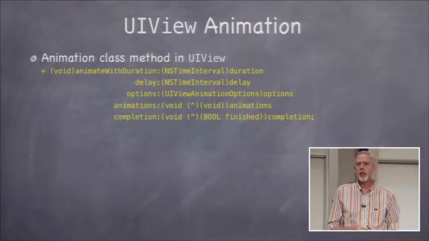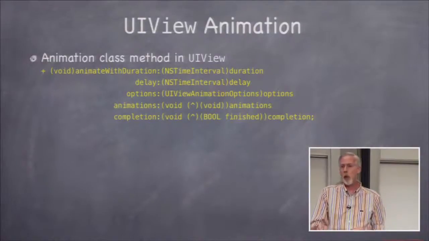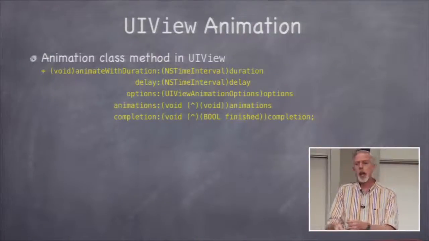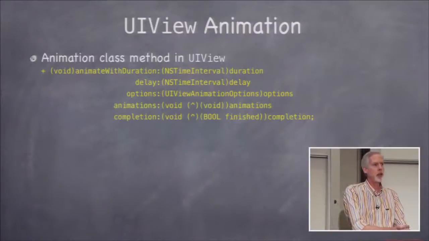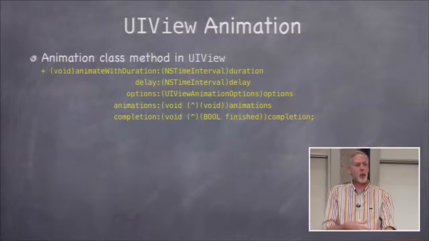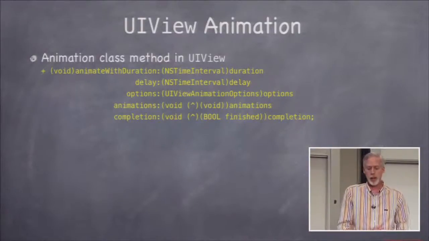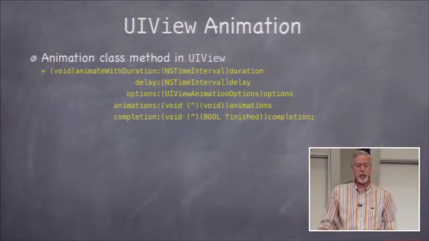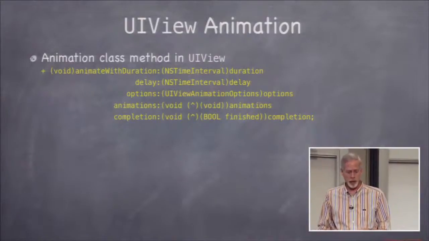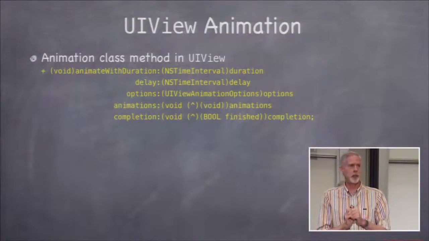Okay? Delay is how long to wait to start doing it. And why would you want to delay? Well, because sometimes you want to chain animations. You want to do one animation first that takes 2 seconds, then you want to do another animation after that. Well, there's 2 ways to chain. One is to delay the second one, using this delay second argument, or there's a completion block. You see the completion block at the bottom there. You can actually do another animation in that, because that completion block is called when the animation completes.